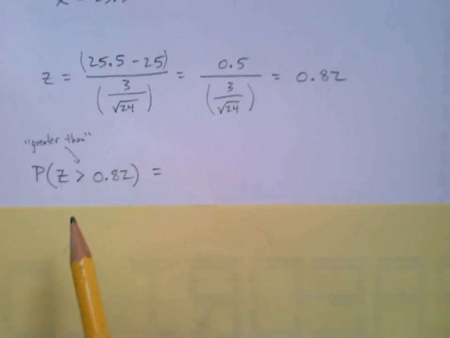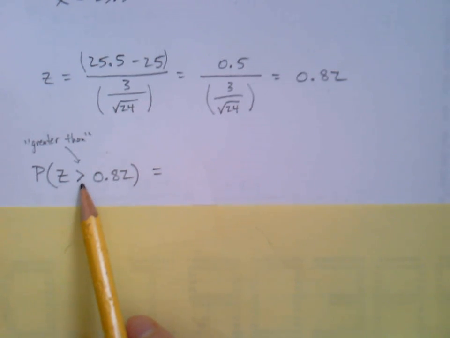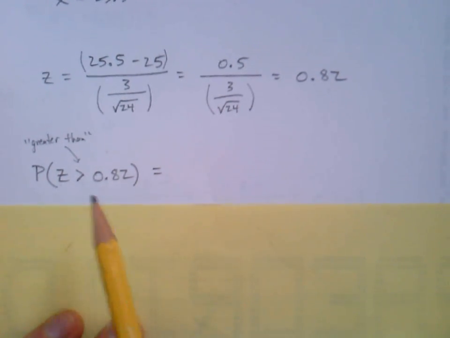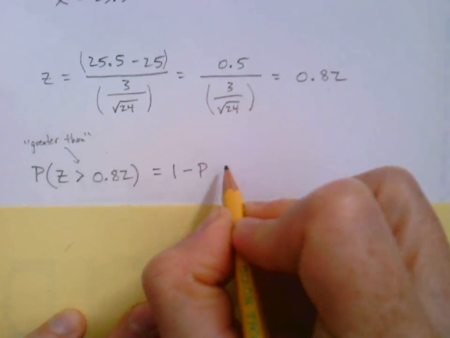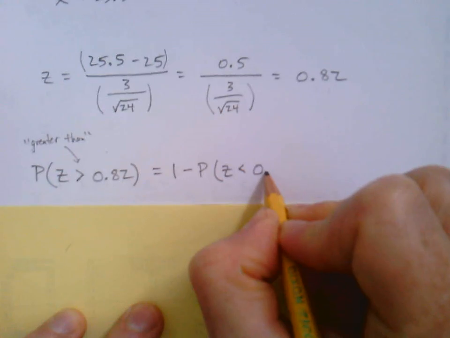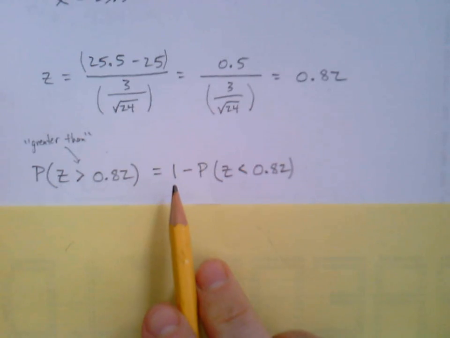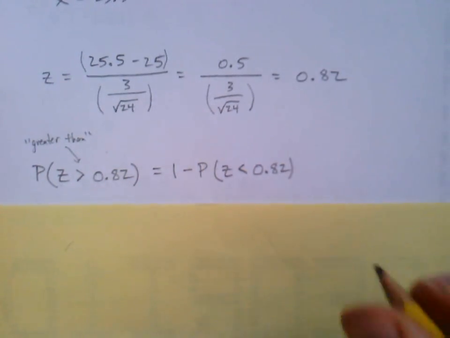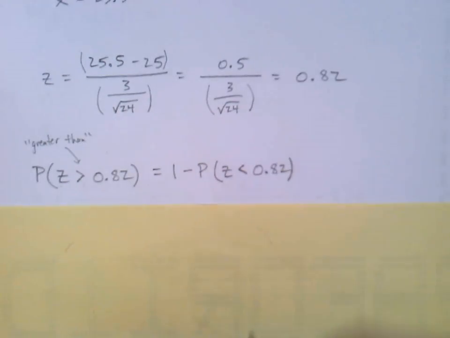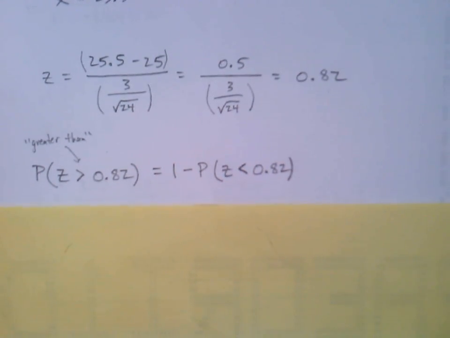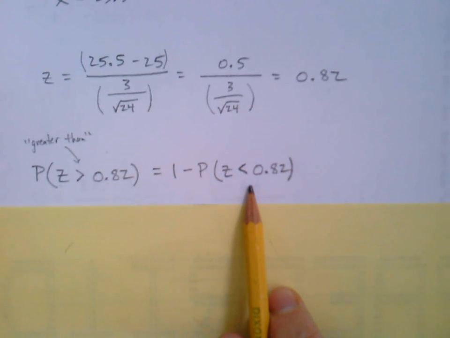What do you do if they're asking for a greater than? Like, well, my table only tells me less than. So I believe we had these in chapter 6. We're going to use a complement. If they want a greater than, we're going to do 1 minus the probability of it being less than. So we're going to find the opposite, but then subtract it from 100%. And there's our complement rearing its head again. Now this we can look up in the table.